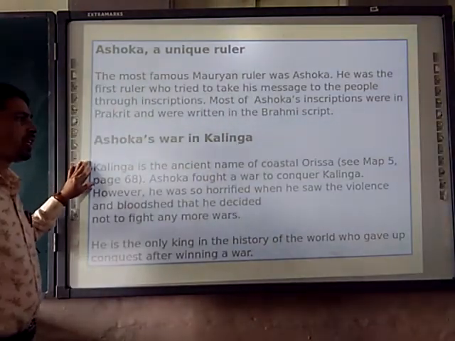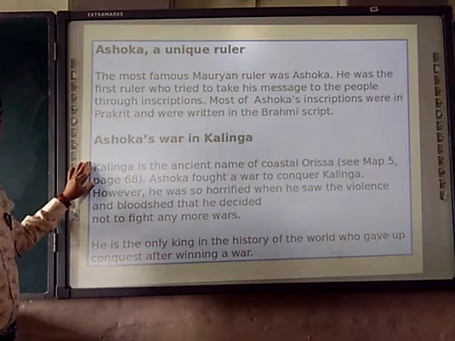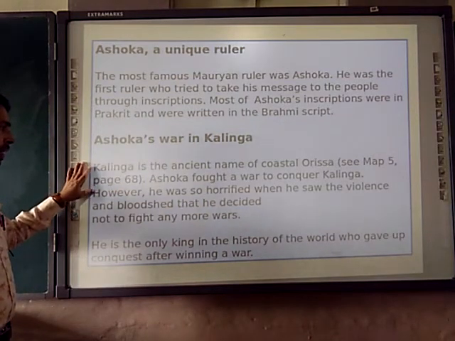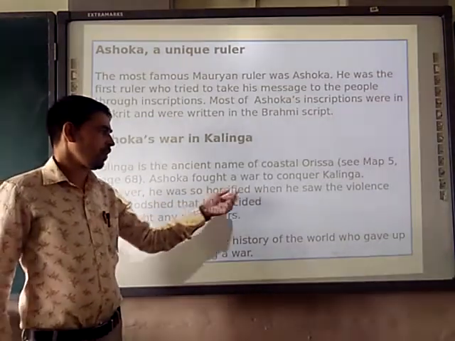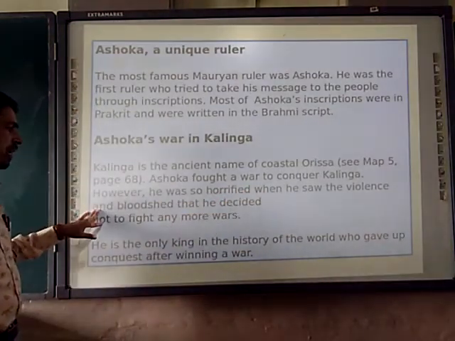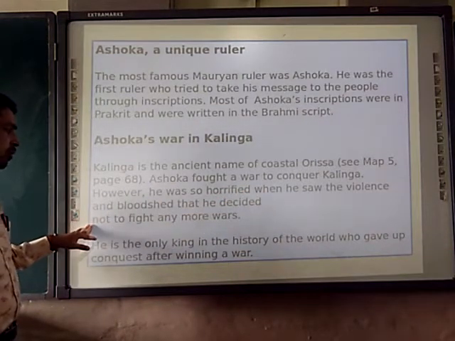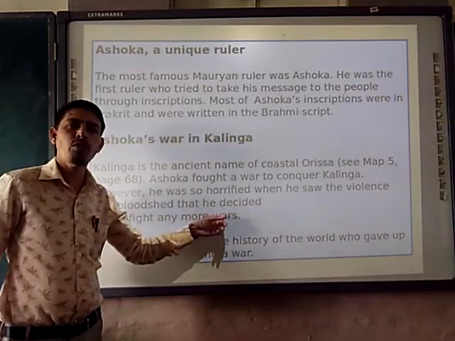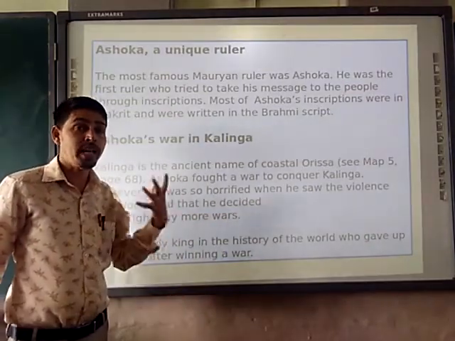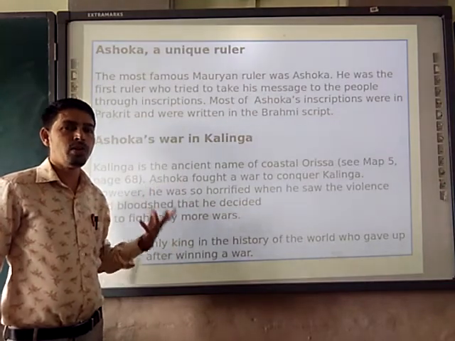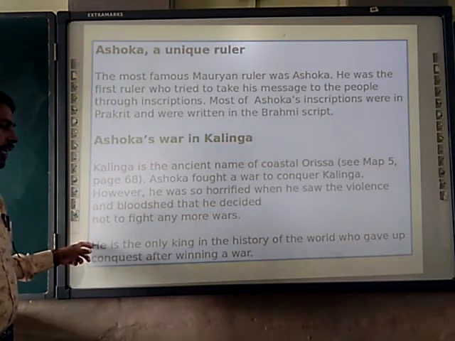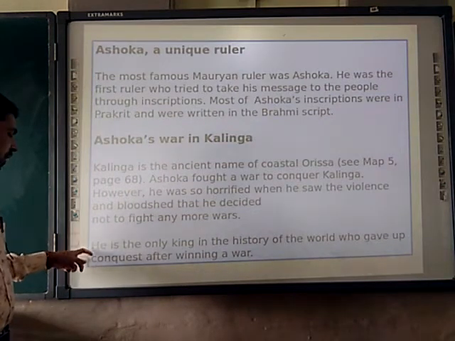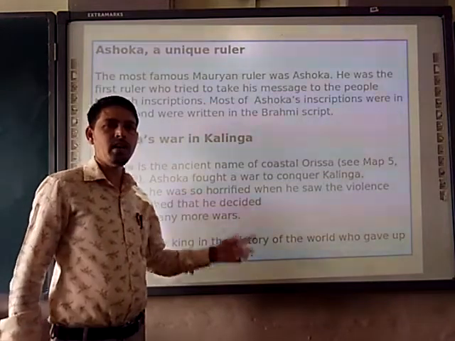Kalinga is the ancient name of coastal Orissa. You can see it in map number 5 on page number 68. Ashoka fought a war to conquer Kalinga. However, he was so horrified when he saw the violence and bloodshed that he decided not to fight any more wars in future. So that's why the name of the chapter is Ashoka, the great king who gave up the war. He is the only king in the history of the world who gave up conquest after winning a war.